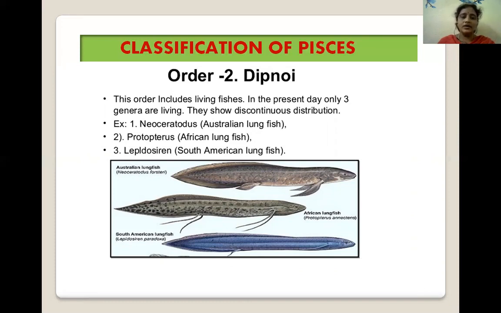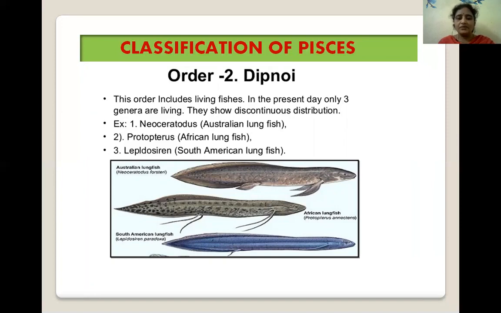The next important order is the Dipnoi. This order includes living fishes. In the present day only three genera are living. They show discontinuous distribution. Example one is Neoceratodus, the common name is the Australian lungfish. Next, Protopterus, its common name is African lungfish. Lepidosiren, its common name is South American lungfish.